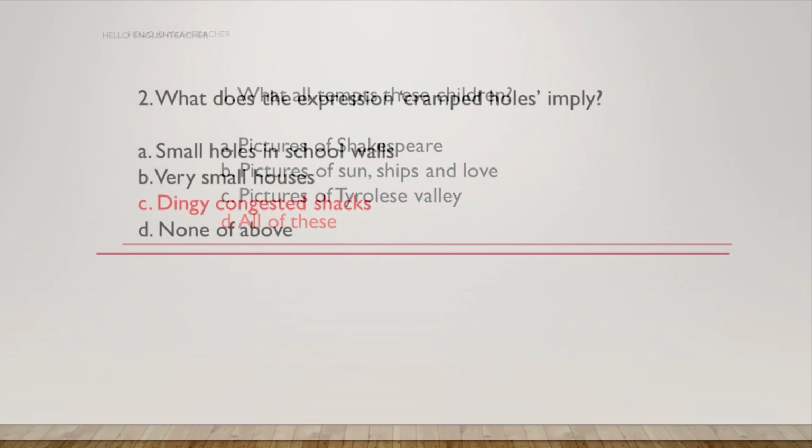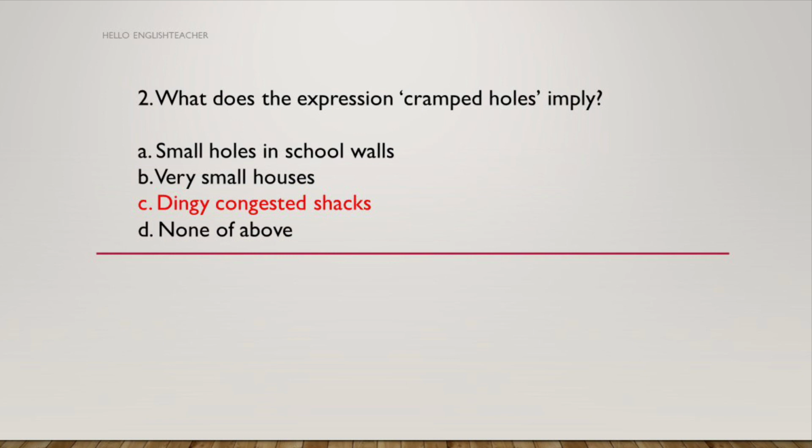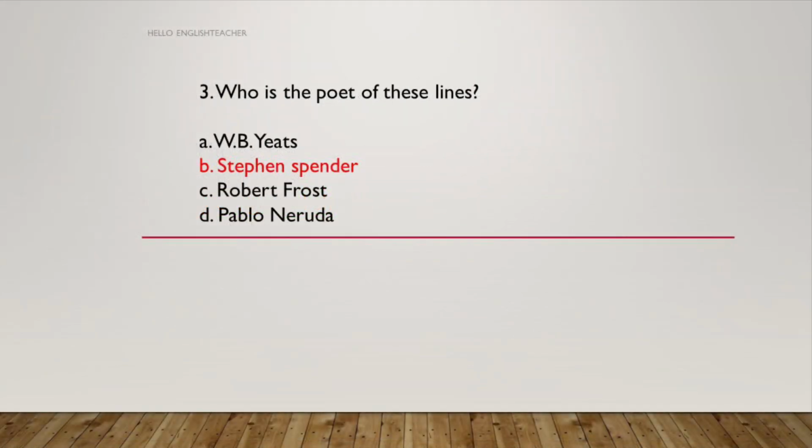So let's look at the next question. What does the expression cramped holes imply? Small holes in the school walls, very small houses, dingy congested shacks, none of the above. So here it means dingy congested shacks where these children live. So next question, who is the poet of these lines? Very easy question.